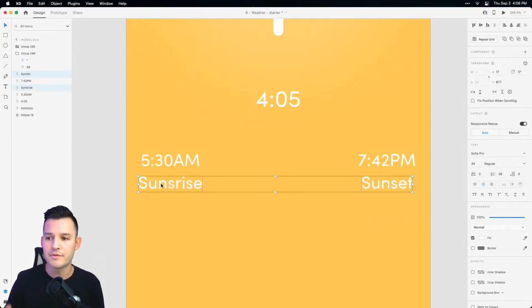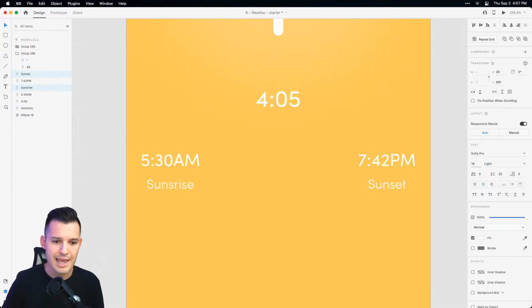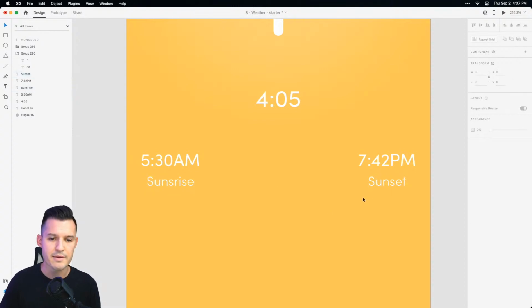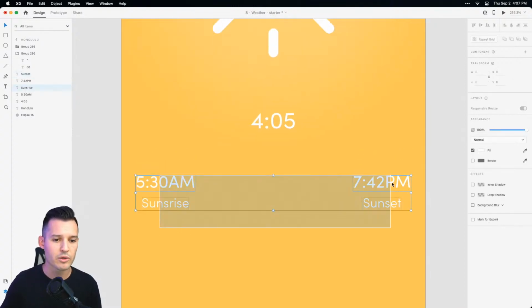Now, obviously you want a little bit of typographic variance here. So why don't we do something like the labels being a little bit smaller? We're on regular here. Let's do light. And then let's bring this down from 24 to something like 18. That's a good label, I think. Perfect, amazing. So now let's start creating our little chart.